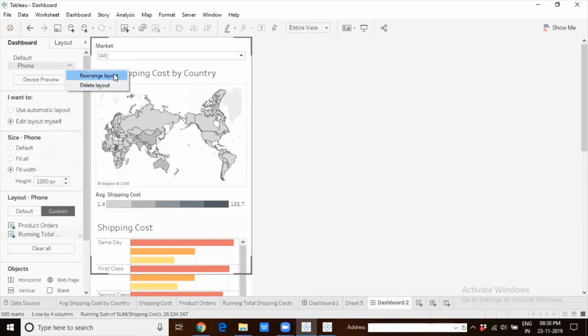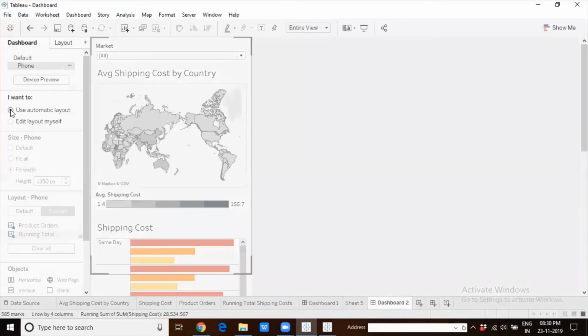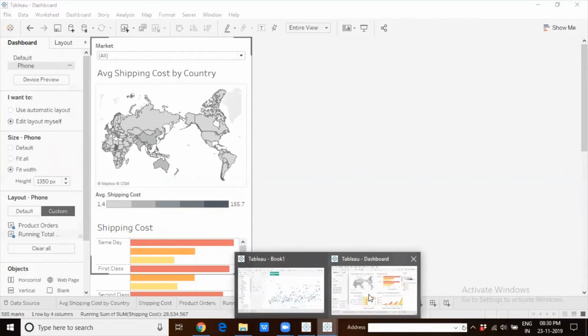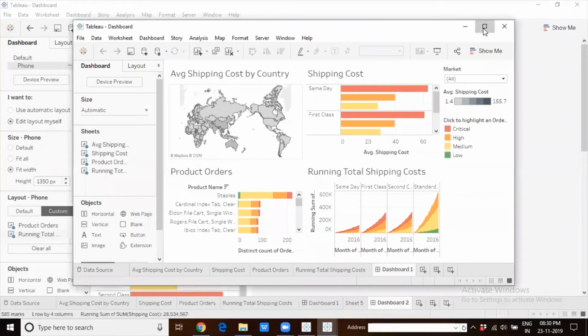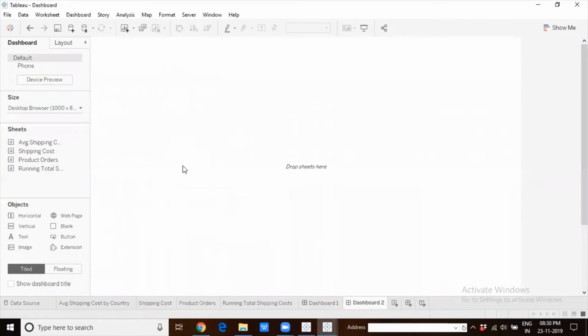Or you can rearrange the layout, which means you can basically change things. You can reorder them. You can change the sequence. You can delete what is necessary, etc. It means you're not basically liking what Tableau did. You did like what Tableau did, so you're going to edit yourself, and at the same time, you're also going to rearrange. These options have always been there. But now in 2019.3, it is slightly better, I would say. The same dashboard. It is built the same way.